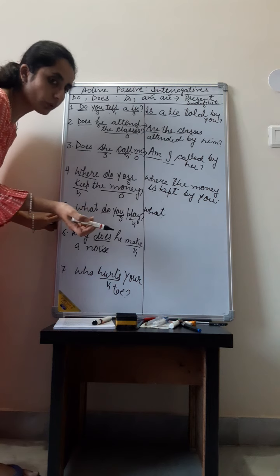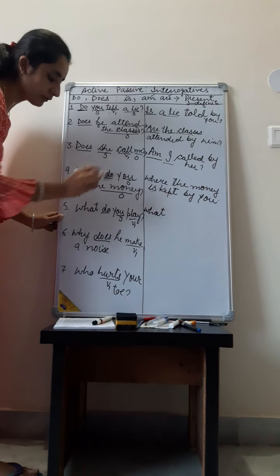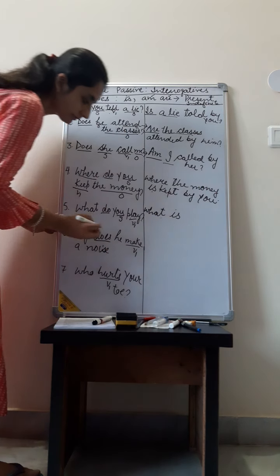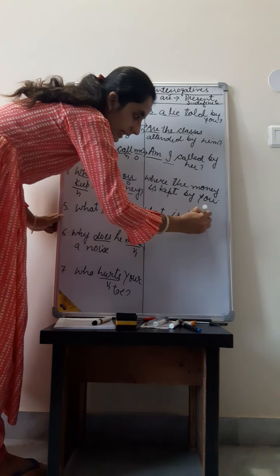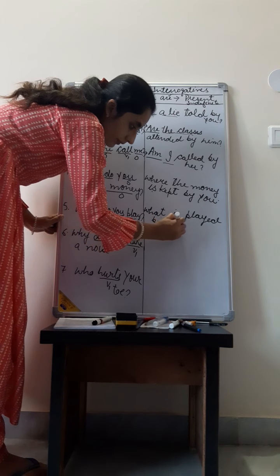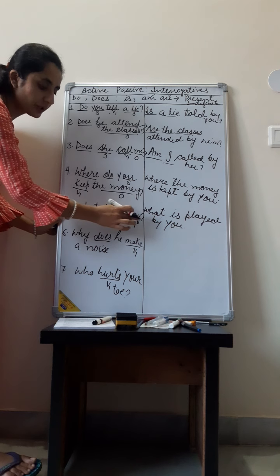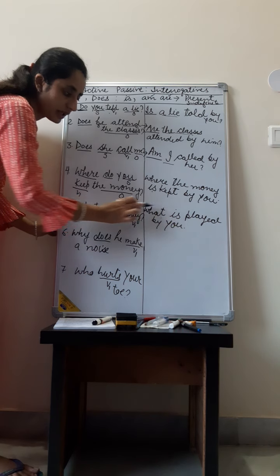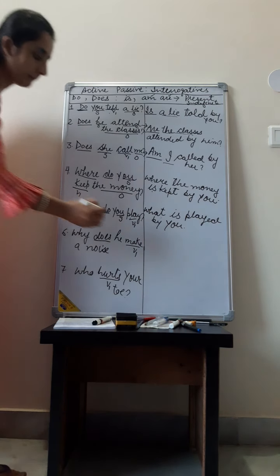So what we have to do? We will add what, and then we will choose the be form. After what we write what is. Then play will change to played. What is played by you? You was our subject, it became the object, and after play no object was there. That is why we directly added is after the what. Okay, let's see next sentence.